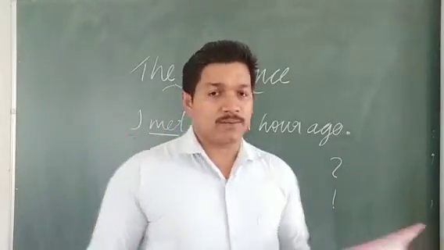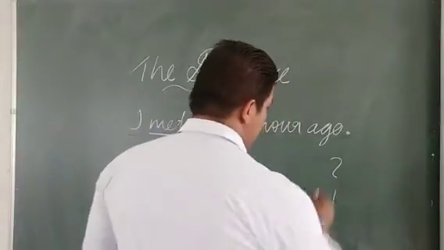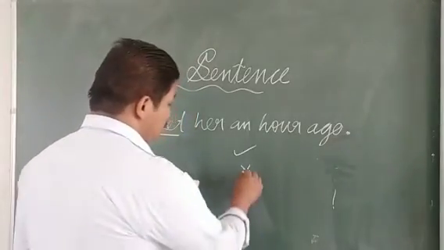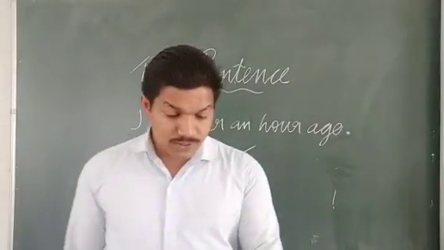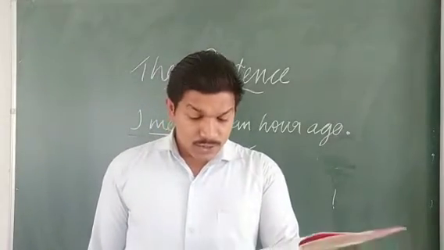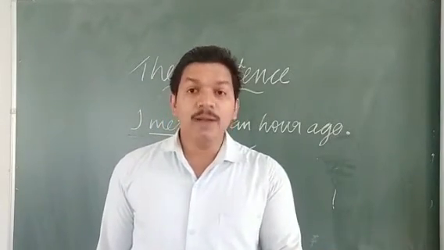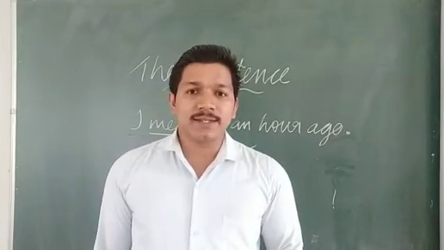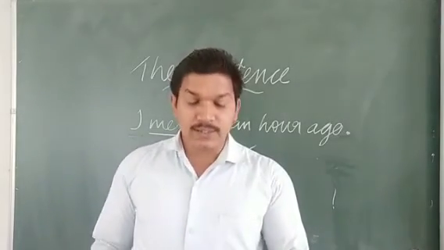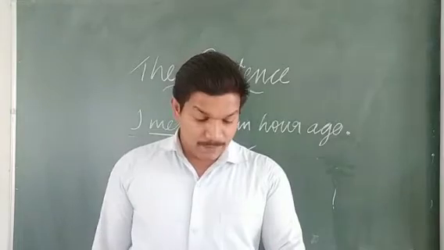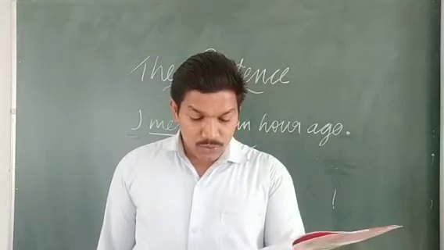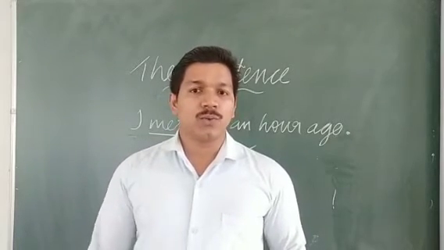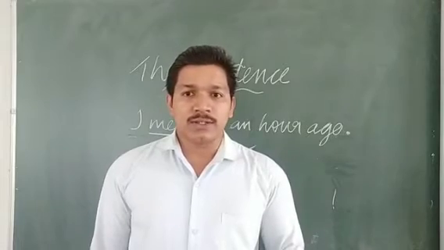So if the sentence is the right one, then you can put a tick mark in the box there, and if it is a wrong one, you can put a cross mark there. Okay, so the first one is right, and the second one is not a sentence. "Why is she smiling?" It is a complete sentence and it gives a proper meaning. So you have to make a tick mark there. "Sight, what a beautiful is it." In that all the words are there, but it is not arranged in a proper order. So we cannot call it a sentence. So we have to make a cross mark there.